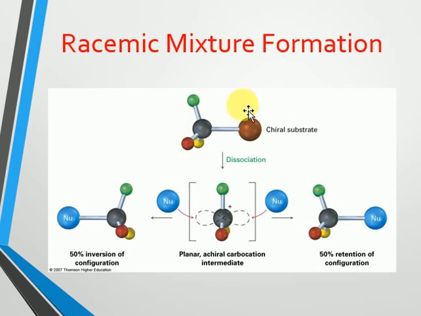So if the alkyl halide participating in the SN1 reaction is a chiral substance, then we are going to get the racemic mixture, that is the 1:1 ratio of the enantiomers. So this is known as the racemic mixture.